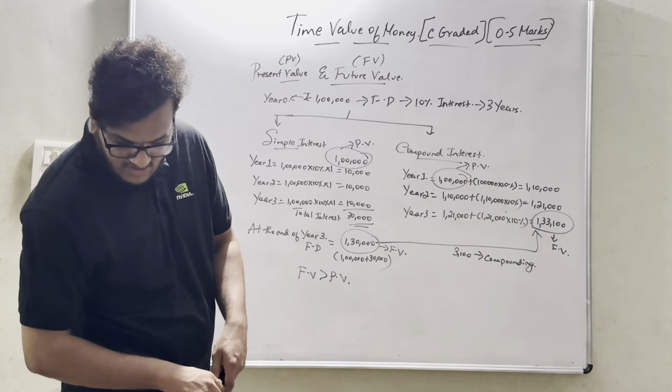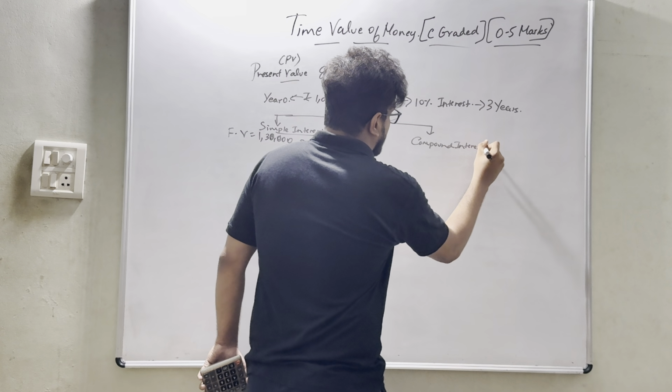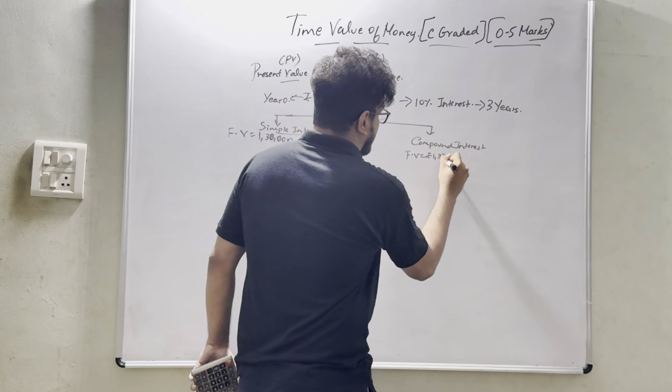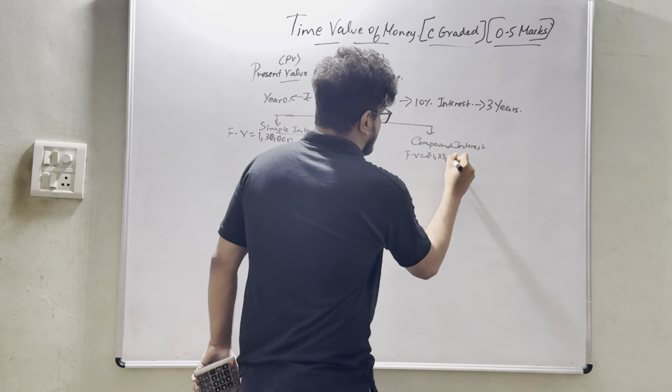In compound interest, I had future value rupees 1,33,100 and present value rupees 1 lakh. Yes. So in the given case, whatever the amount of interest was, 30,000 in the first case.